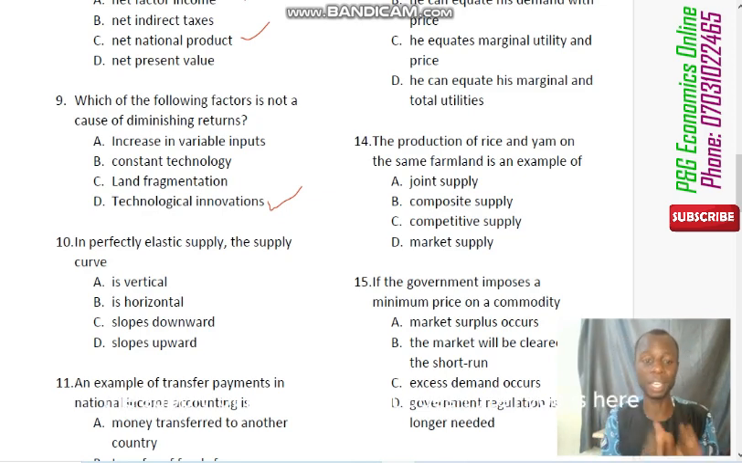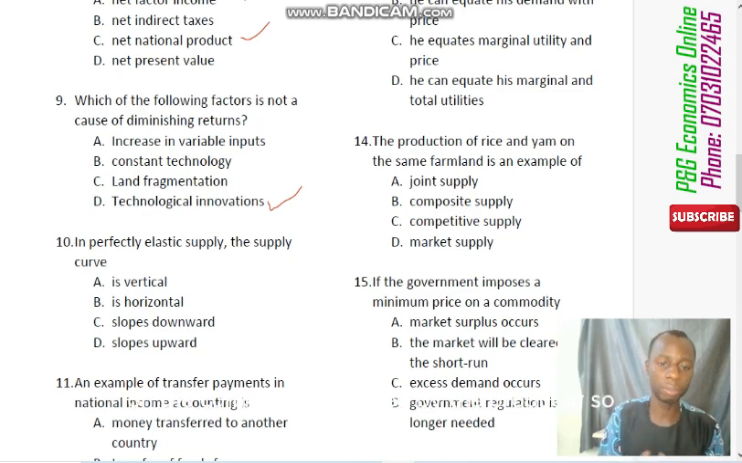Now, question number 10 says, in a perfectly elastic supply, the supply curve looks like what? What they are simply telling you here is that you should draw the supply curve of a perfectly elastic supply. Of course, a perfectly elastic supply simply means that any change in price will have an infinite effect on the commodity being supplied by the producer.